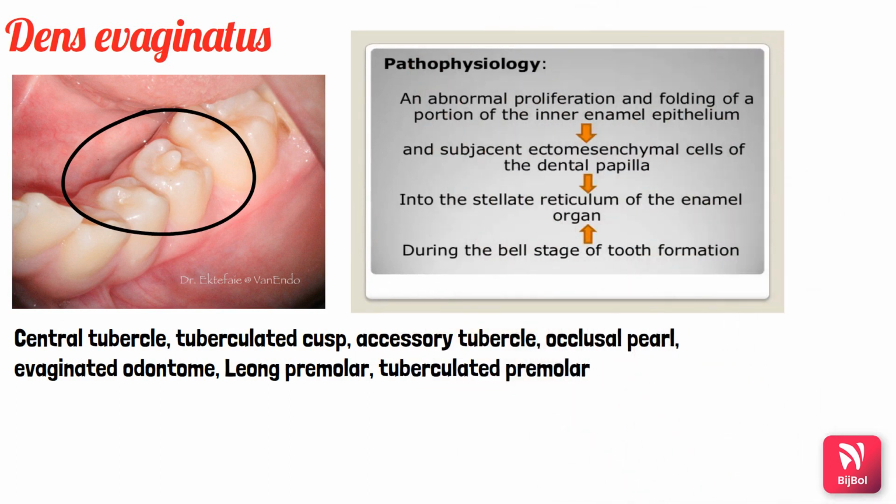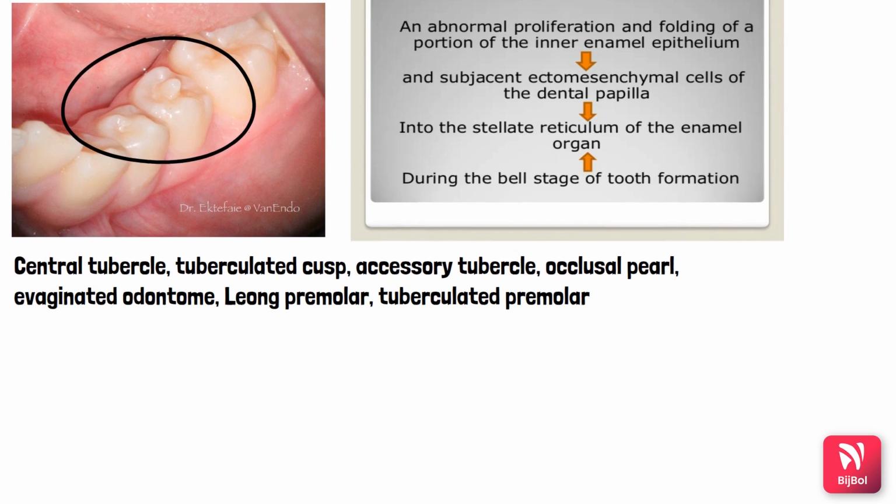So what is the pathophysiology behind dens invaginatus? During the bell stage of tooth formation, there will be an abnormal proliferation and folding of inner enamel epithelium along with the dental papilla cells into the stellate reticulum of the enamel organ. So this abnormal proliferation results in the cusp-like elevation which is seen on the tooth surfaces.